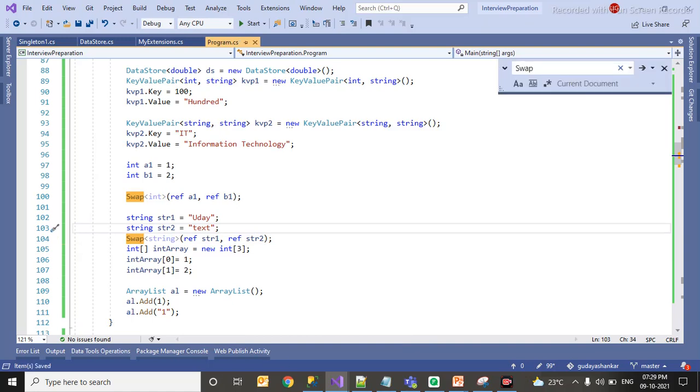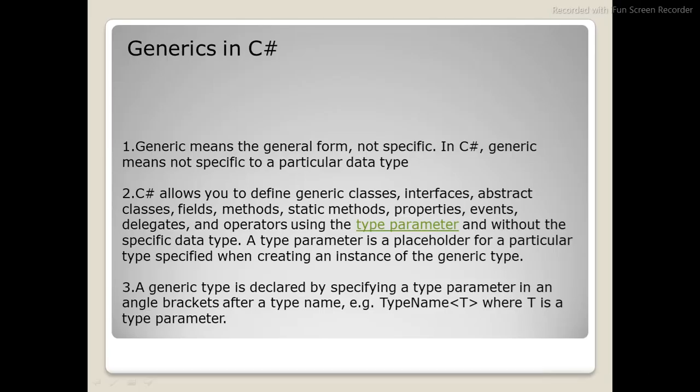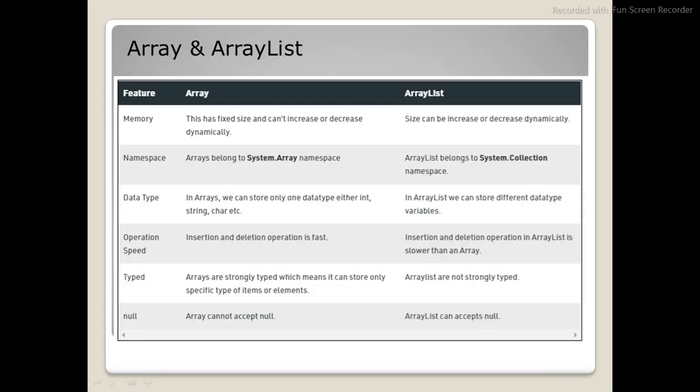Whenever you can see this int, string, I am reusing the code. So the main advantage of generics is reusability, scalability. You don't have to worry about type and all. And as I said, I am not returning anything, so that will take care of string 1 and 2 being interchanged. I hope you got enough knowledge on generics. Let's move to something extra.